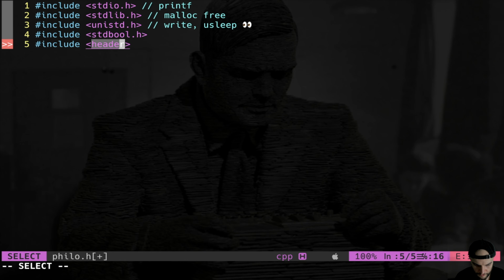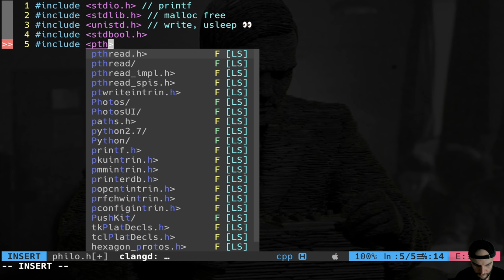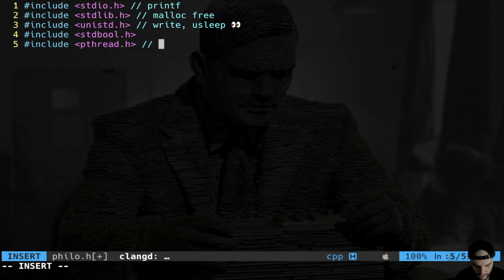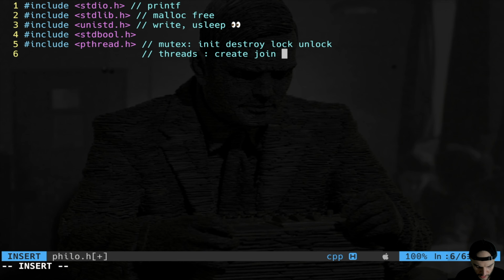And then, of course, the pthread.h. Here we have all the functions controlling mutexes and threads. That's the gist of this simulation, right? I have mutex init, destroy, lock, unlock, these functions. And for threads, I have create, join, detach.